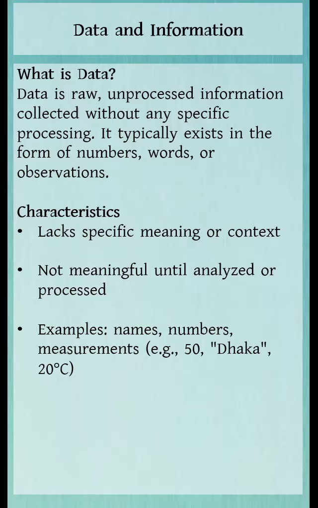For example, things like a name, a number such as 50, or a measurement like Dhaka or 20 degrees Celsius are just raw data. They don't tell us anything significant unless we interpret them to form a conclusion. In essence, data in its raw form is simply a collection of facts. It's only through further analysis that we can transform this data into valuable information for decision making.